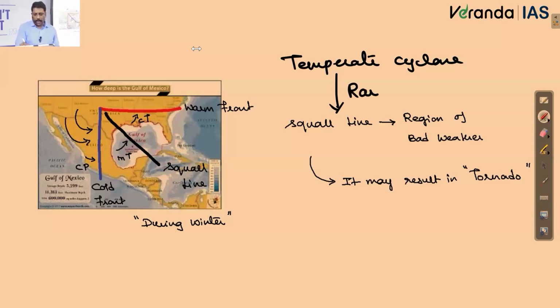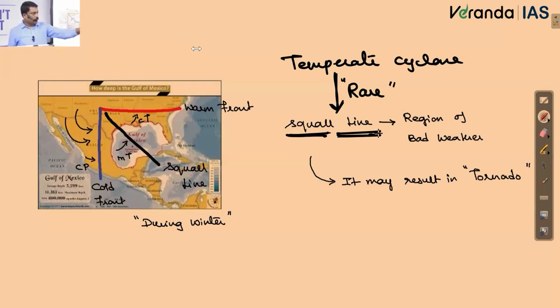I'll put it this way. Rarely will a temperate cyclone develop what? Squall line. Because yesterday, when we were comparing tropical and temperate cyclone, one difference I made. Tropical cyclone is known for intense weather mechanism, whereas temperate cyclone is known for what? Turn the pages and see the difference. I made a difference between tropical and temperate cyclones. Right. Somewhere I said tropical cyclone is very intense, more intense, whereas temperate cyclone is what? Less intense. Okay. But not always is this temperate cyclone less intense. Sometimes, on rare occasion, a temperate cyclone may result in the formation of a squall line.